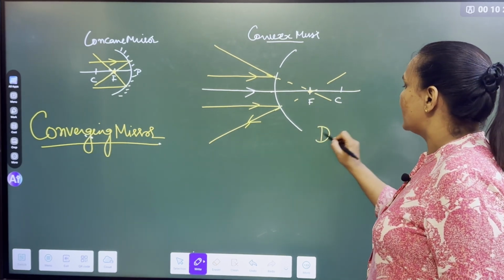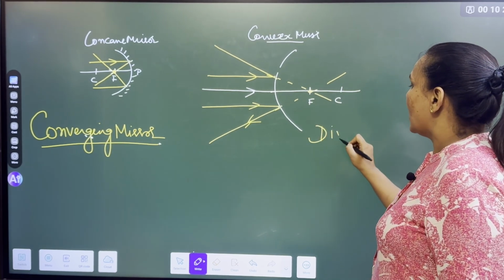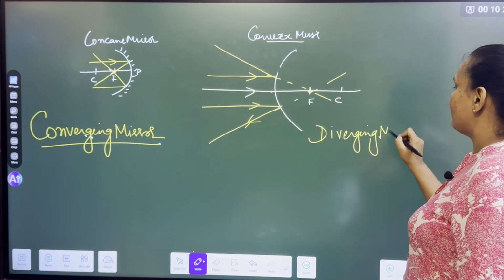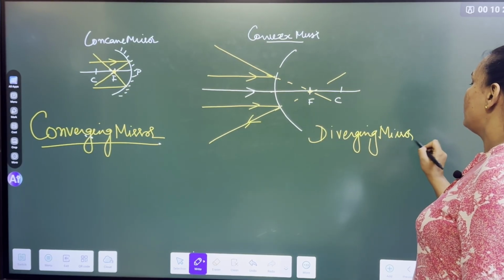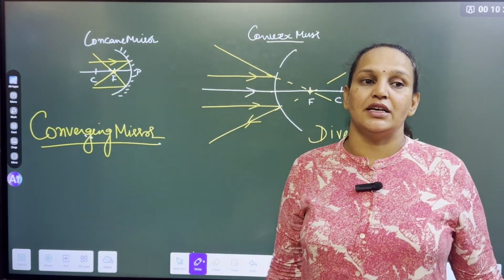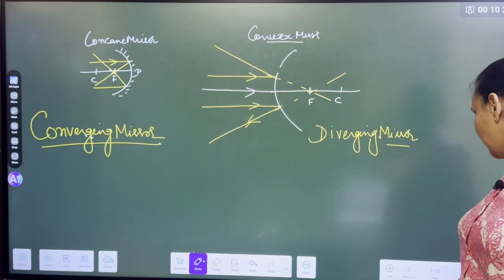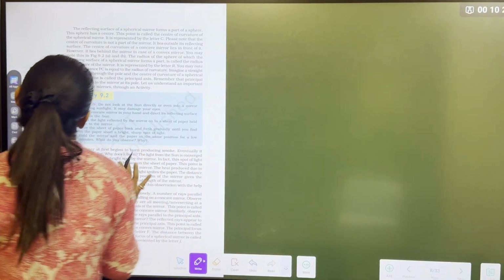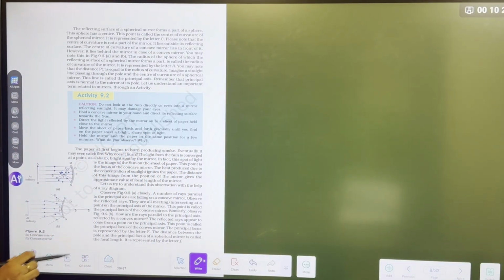Whereas a convex mirror is called a diverging mirror. Why is it called a diverging mirror? Because parallel rays of light do not meet. They go away from each other. They diverge from each other. Clear, guys? So in this page they have told only these things.